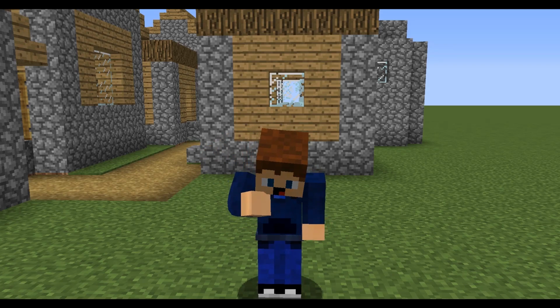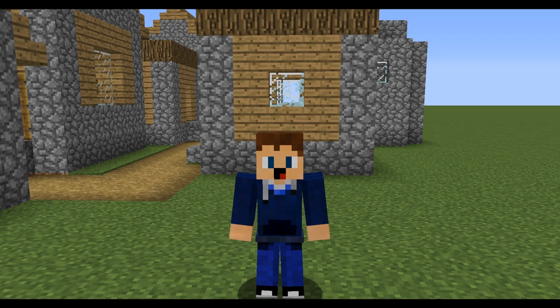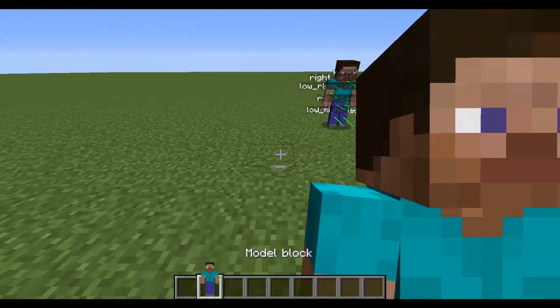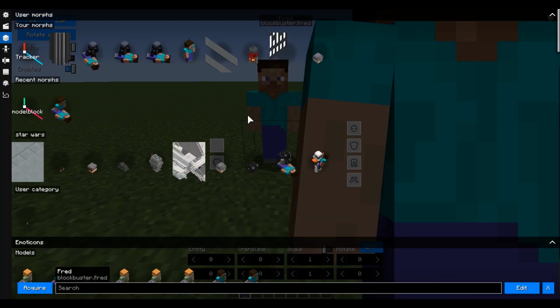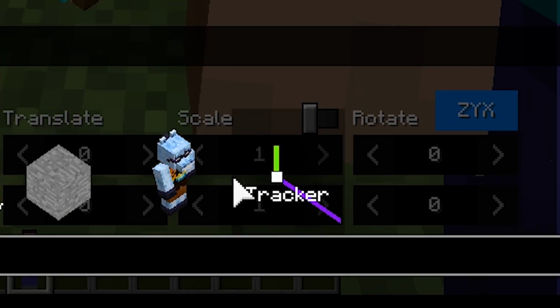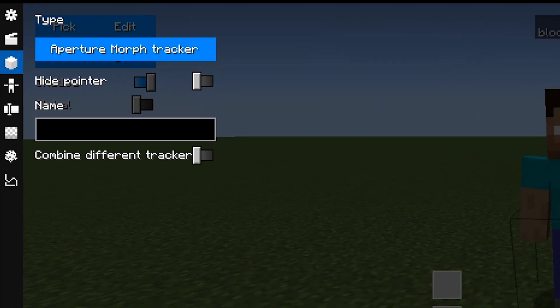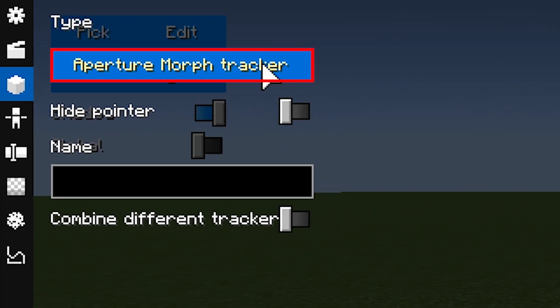In the past I did huge updates to the Snowstorm system of Blockbuster and other tiny improvements in general. In this Blockbuster update I bring to you some quality of life improvements and some new features. First of all, Blockbuster got a new morph. Meowly added the tracker morph, where I added the type Aperture Morph Tracker. At the moment this is the only type and it is for Aperture's morph tracking feature.